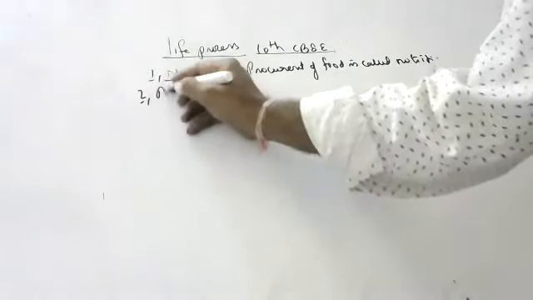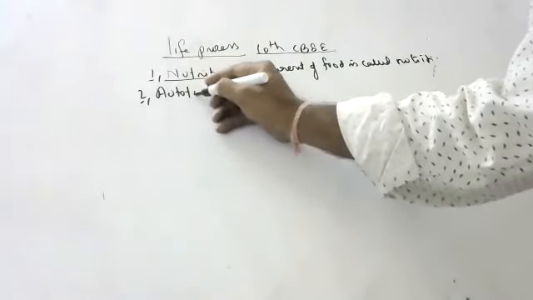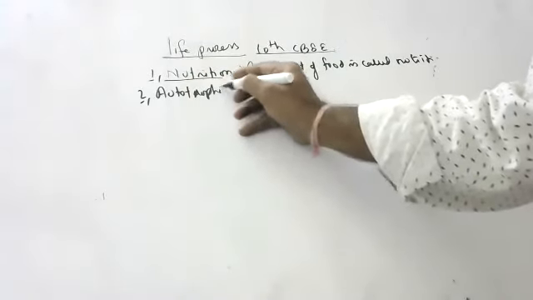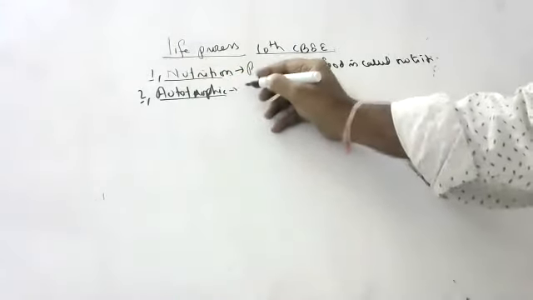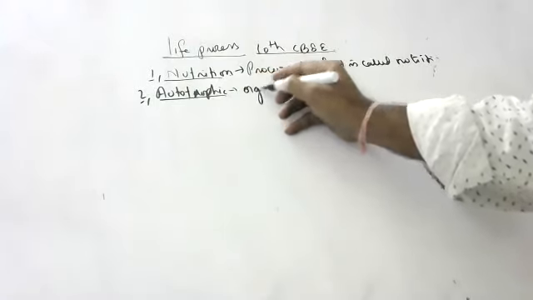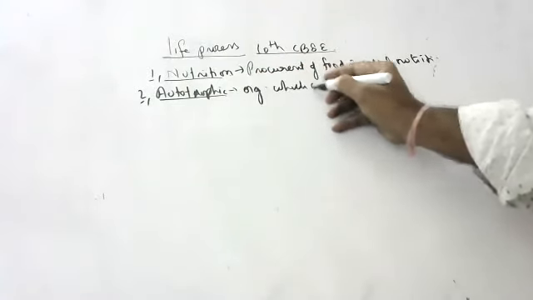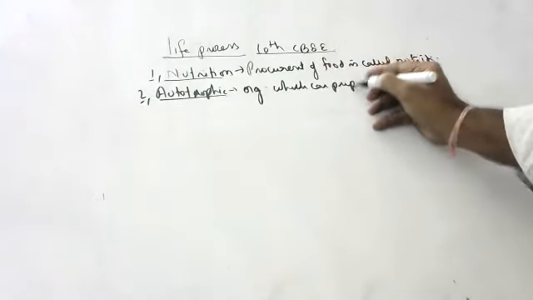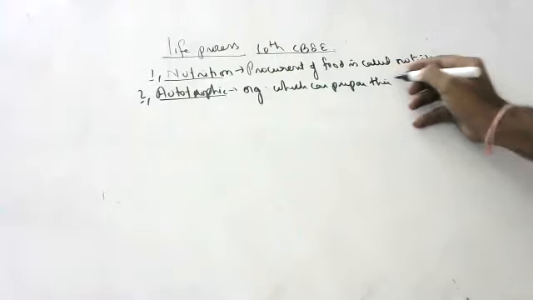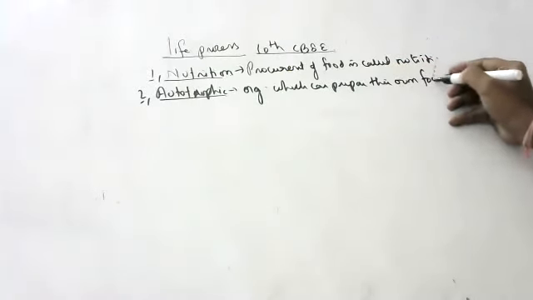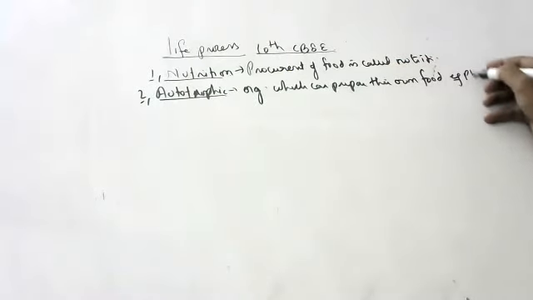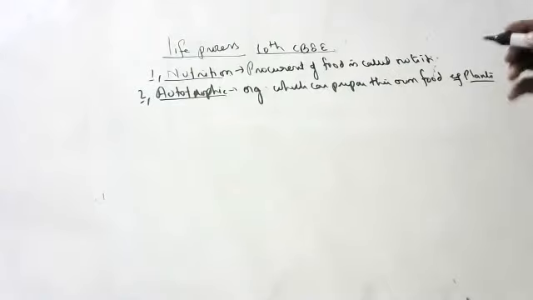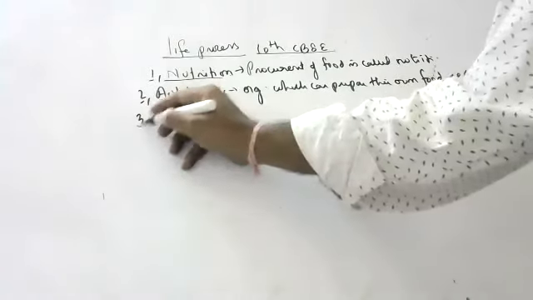There are two types of nutrition, children. Autotrophic nutrition. What is autotrophic nutrition? Organisms which can prepare their own food. Example, plants. Plants can prepare their own food by photosynthesis.